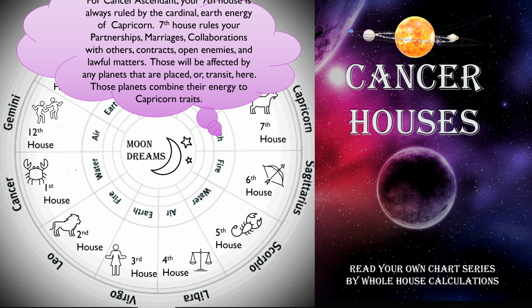For Cancer ascendant, your seventh house is always ruled by the cardinal earth energy of Capricorn. Seventh house rules your partnerships, marriages, collaborations with others, contracts, open enemies, and lawful matters. Those will be affected by any planets that are placed or transit here. Those planets combine their energy to Capricorn traits.